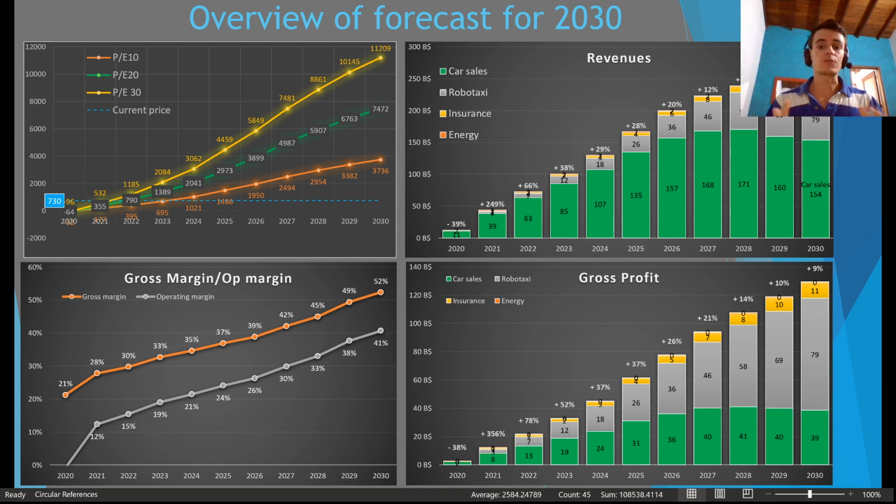And I like to see it at least to see where we are going if, let's say, the story is a happy ending story, where we're going to end up. And that's the value that you can see here that is quite high compared to the current share price. Okay, that's the share price number for the PE of 30, for a PE of 20, and for a PE of 10.